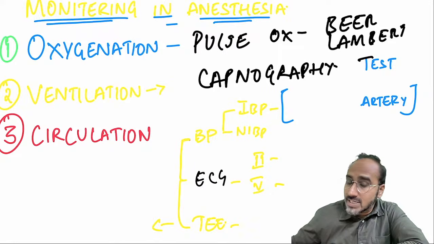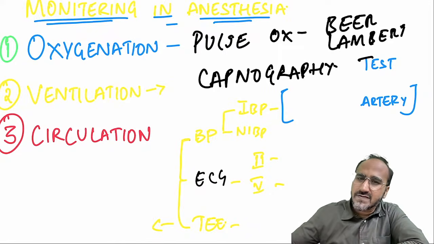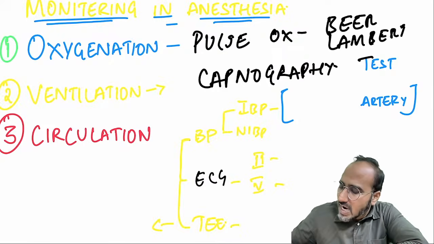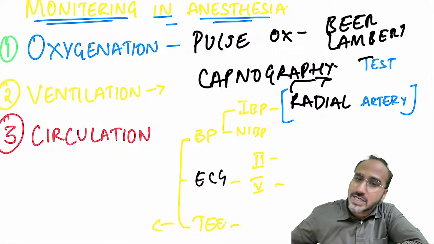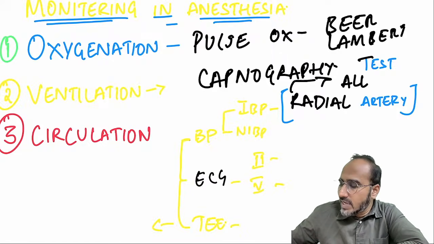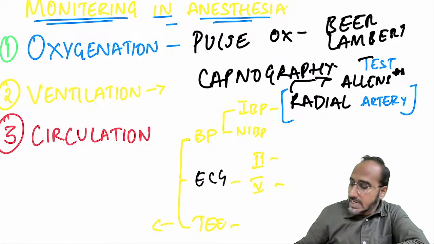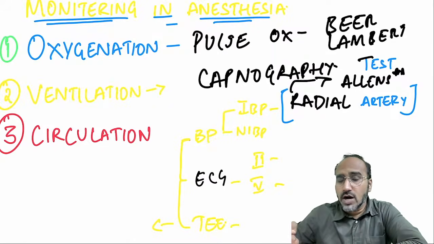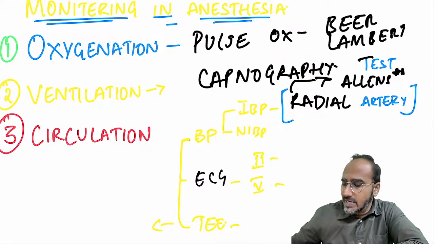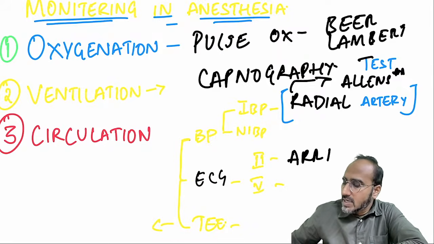In blood pressure, there is invasive and non-invasive both. Invasive is done again for major surgeries. And what is the artery that is commonly used in invasive? It is the radial artery. But before cannulating the radial artery, you have to check the patency of the radial artery. With the help of Allen's test, you will come to know whether it is patent or not. In ECG, you don't look at all 12 leads. You are just looking at lead 2 and lead 5. Lead 2 detects arrhythmias, whereas lead 5 detects ischemia.